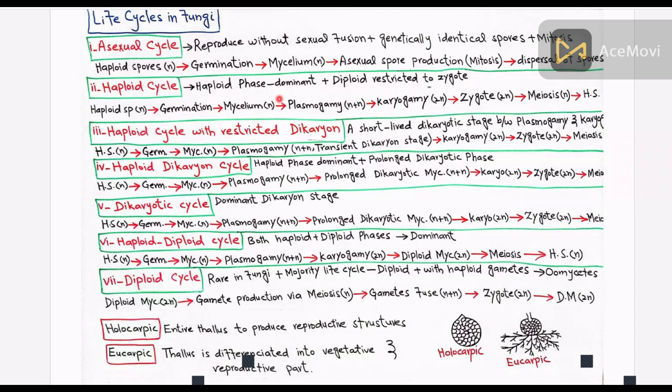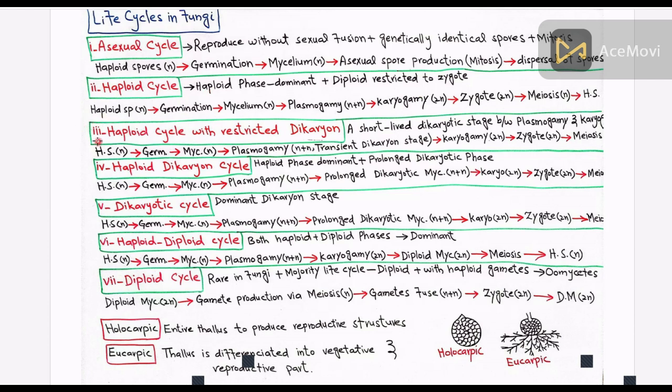So how does the cycle start? It starts from the haploid spores, which germinate into the mycelium, and then plasmogamy, followed by karyogamy, then the formation of the zygote, and meiosis takes place, and meiosis produces the haploid spores, and the cycle repeats.